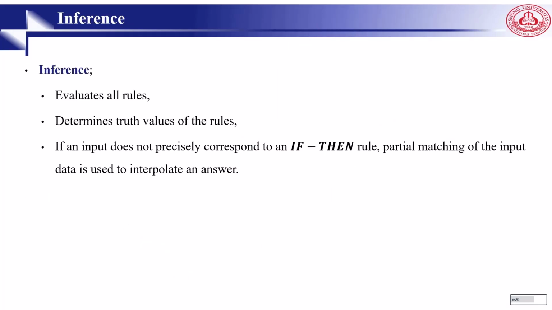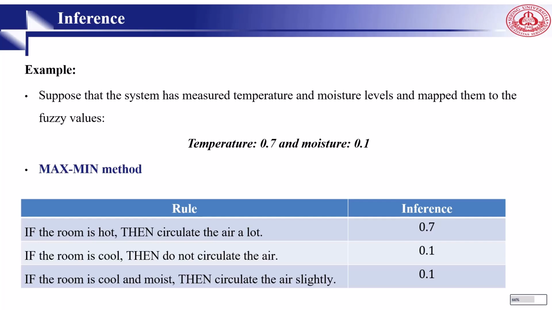The next step is inference. In this step, we assess our defined rules. Then we specify the truth values of the rules. In some conditions, there may be an input that does not exactly correspond to some rule. Then partial matching of the input data is used to interpret an answer. So here is an example. Suppose that the system has measured the temperature and moisture level and mapped them to fuzzy values. For example, temperature is 0.7 and moisture is 0.1.